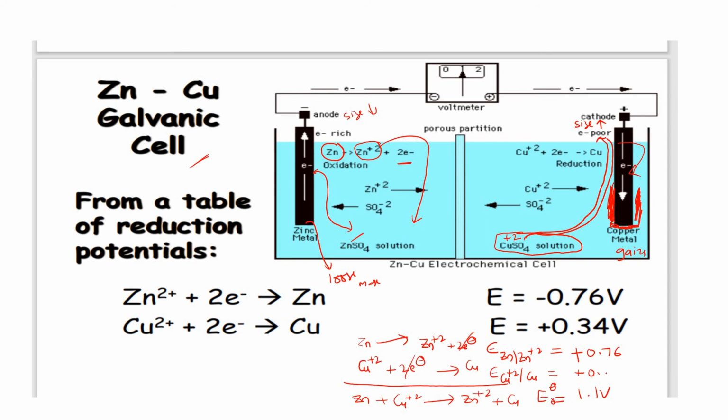Plus 0.34. Now what you are doing, you are adding all these things. So when you add, we get 1.1. Now is it plus or minus? Yes, plus. Now if it is plus, it's a spontaneous reaction. Why is it spontaneous? Because the E naught value is positive here. Therefore it is a spontaneous process here, isn't it?